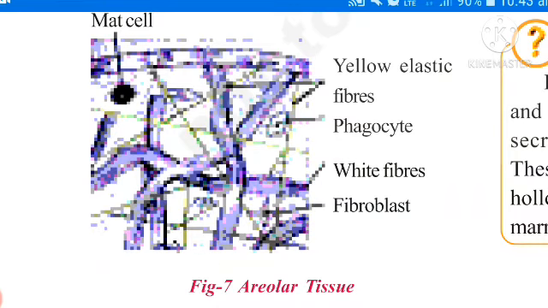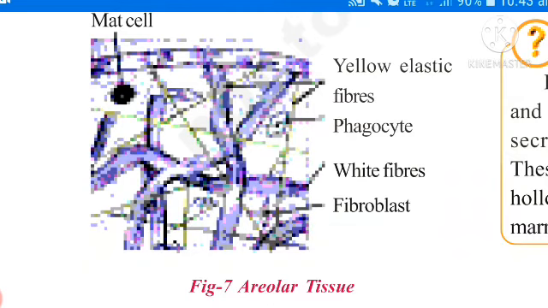And two types of cells are present, phagocyte and mast cell. Not mad cell, mast cell, M-A-S-T, mast cell. These two cells help to destroy microorganisms which enter into our body.